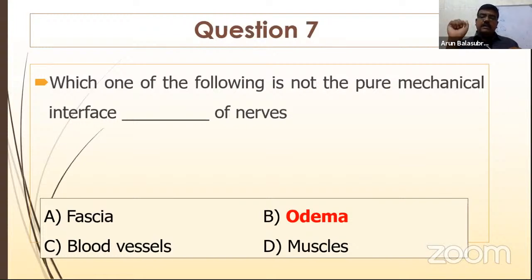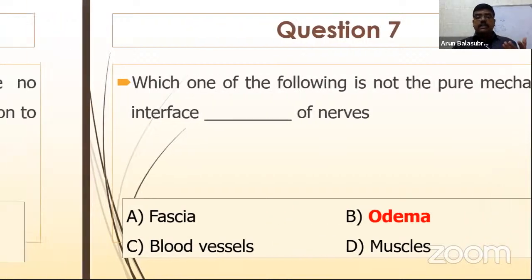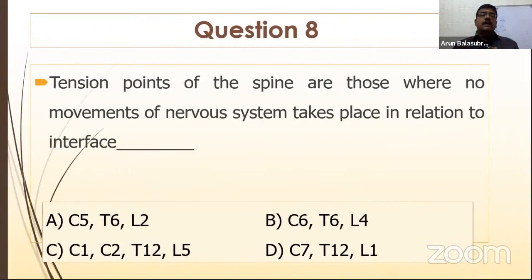So when you do glidings, when you do upper limb tension test or lower limb tension test, SLR, slump test, Brown's bending, you are able to relieve the nervous tissue tension and get the normal range of motion of the nerves. Right, the same Butler's mobilization. So in any Butler technique, when you read it for your theory, the first thing you have to understand is the tension points. Tension points of the spine are those where no movement of the nervous system takes place in relation to the interface. Here there is no movement. Which is the place where no movement takes place in the nervous system? That is what is the tension point.